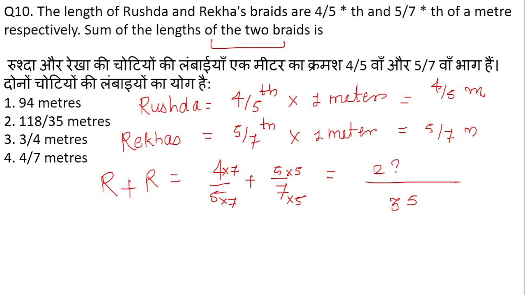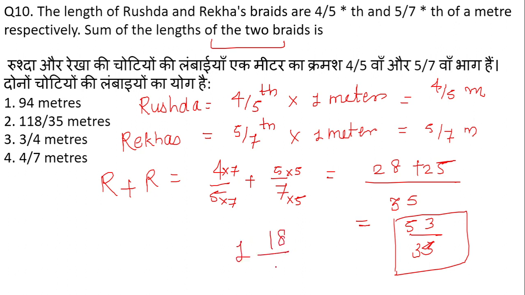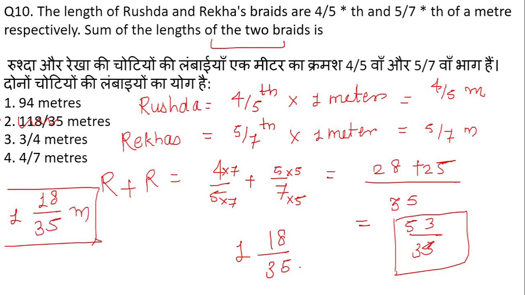This will give me 28 plus 25. 28 plus 25 will give me 53/35. So 53/35 can be written as 1 18/35. This is the mixed fraction, in meters. Okay, the correct answer is option number 2.